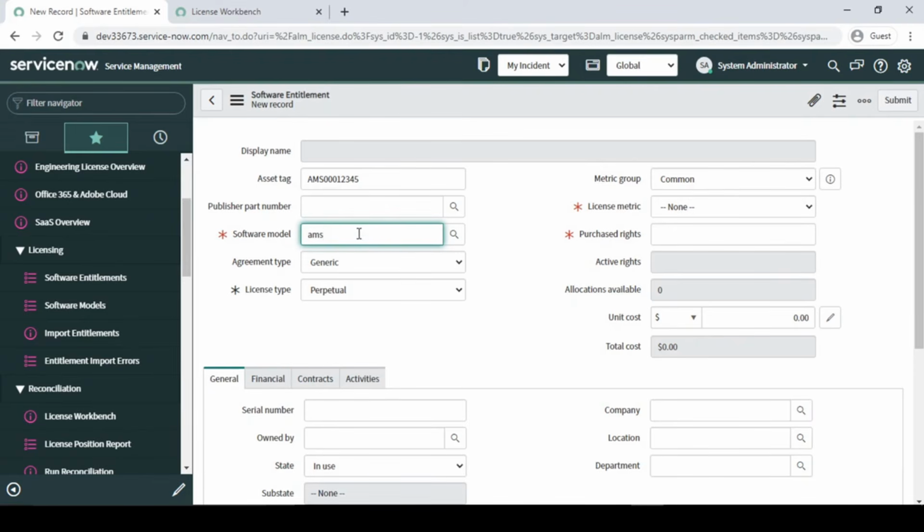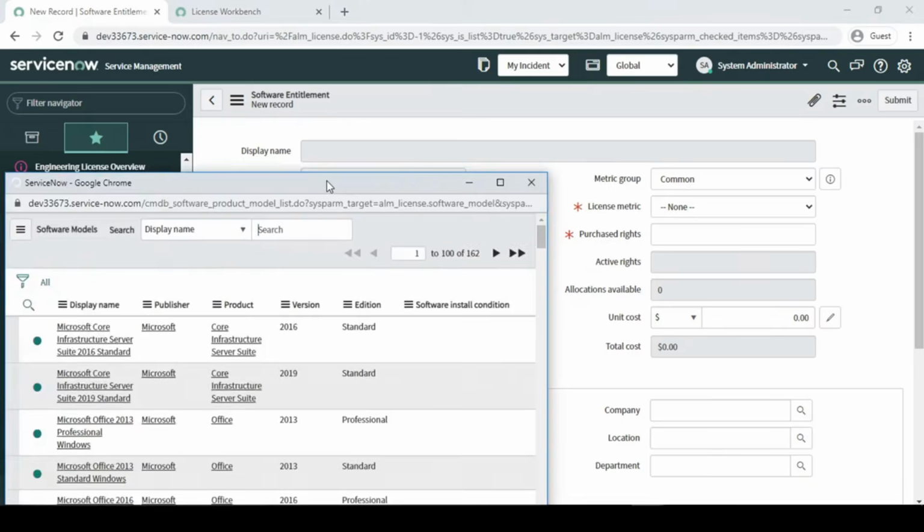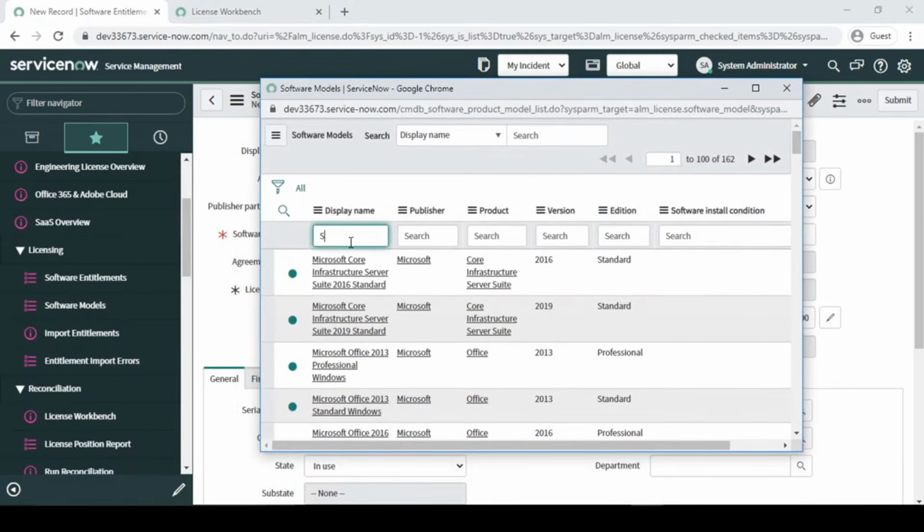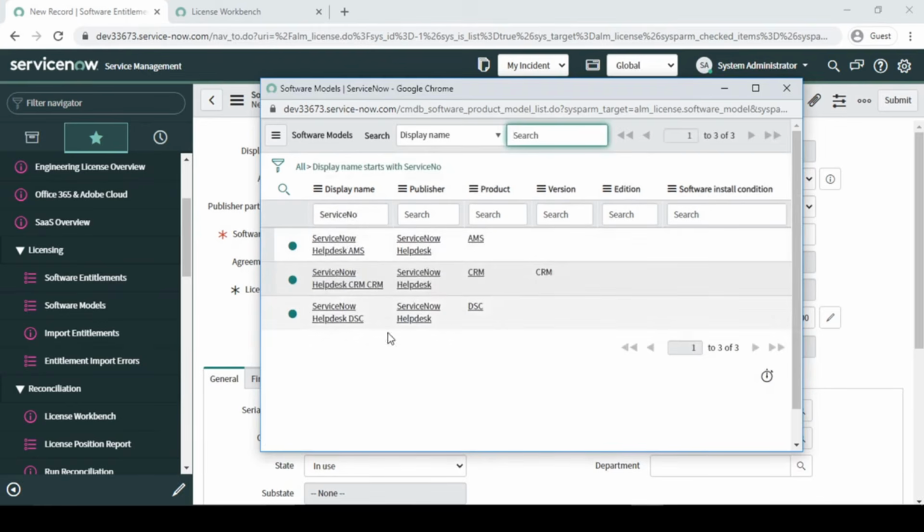Why is it not coming? Publisher part number. Okay, fine. So let me just do it this way. ServiceNow help desk, so it started with ServiceNow help desk AMS. So this one we have to select, right?